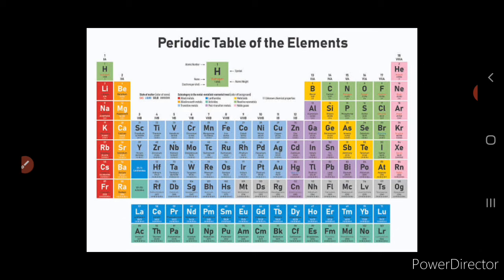It behaves like alkali metals as well as halogens in its property. Now it can lose an electron to form the H plus ion like alkali metals. If you see the alkali metals like sodium, it loses an electron and becomes Na plus, isn't it? Similarly, hydrogen can also lose an electron to form H plus, and it can also gain an electron to form the H minus ion like halogens.